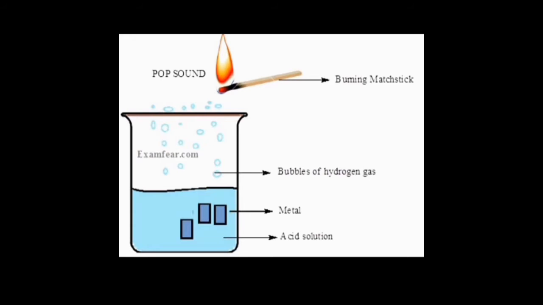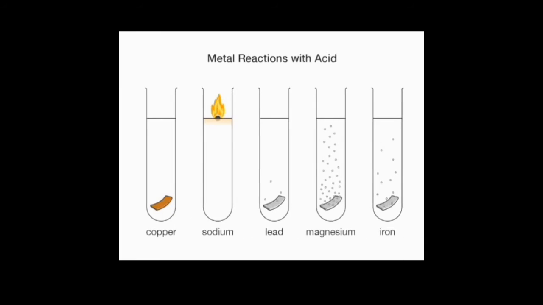Some are non-reactive metals, which do not show any type of reaction with acid or water. This is another example: copper is placed inside the dilute acid, and it will not show any type of reaction. If sodium is present inside the dilute acid, it will burn. Gas bubbles are being produced from the lead. Magnesium is producing lots of gas bubbles, and iron is also producing gas bubbles. So these are all reactive metals.